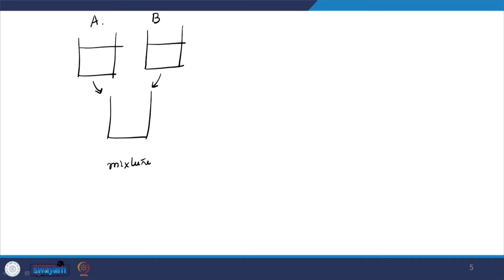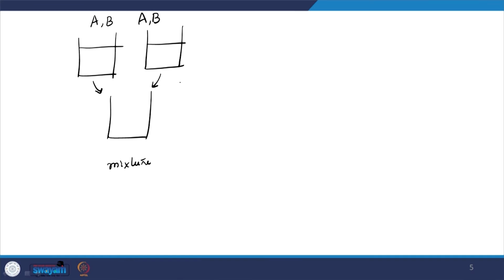Now, in general, both may contain variable amounts of A and B, right. So, although I have said I will mix pure A and pure B, that need not be the case. You can have varying amounts of A and B that I mix to form the mixture, right. So, now the question is whether we will have mixing or phase separation. This is what we are ultimately interested in, right.